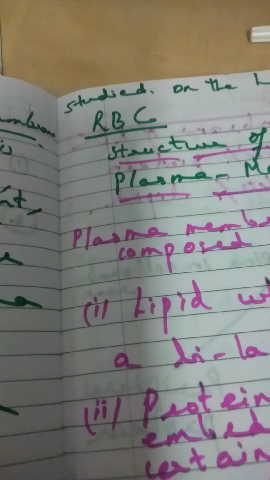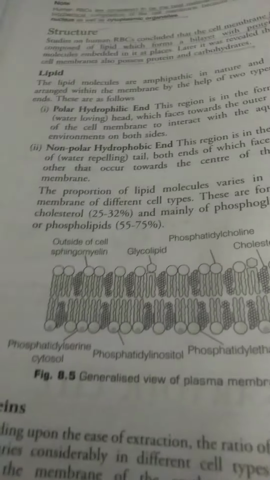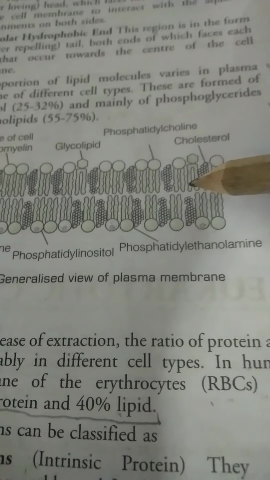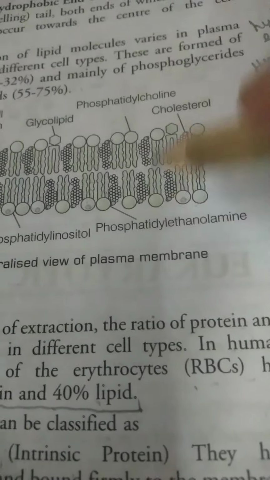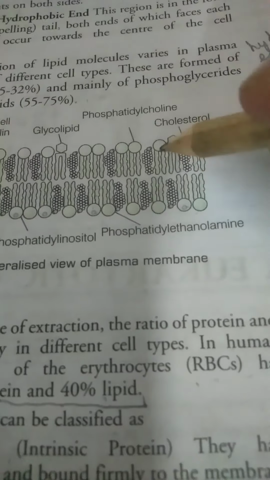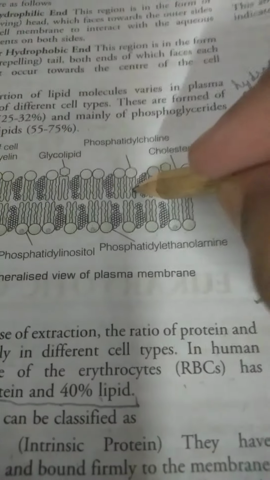Now we'll study the structure of the plasma membrane. Just see this diagram. This is the plasma membrane diagram. This is the human RBC, and it was concluded that this cell membrane consists of lipid, which forms a bilayer with protein molecules embedded in it.